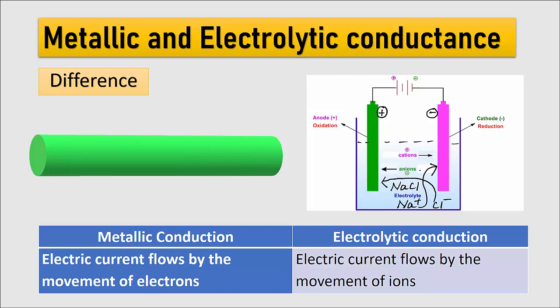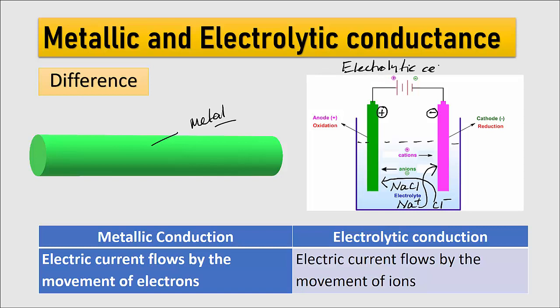This is how electricity conducts in the electrolytic cell. So what is the difference between metallic and electrolytic conductance? As I have told earlier, this is a metal, and this is an electrolytic cell.